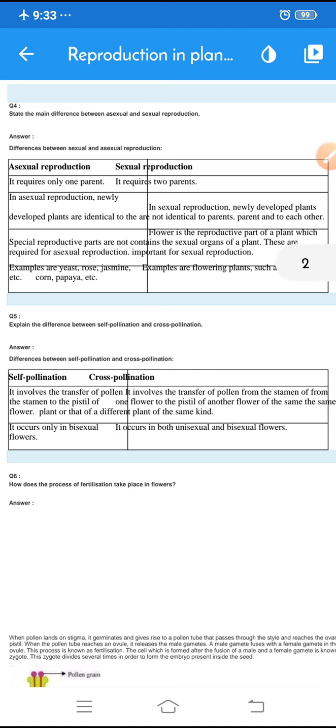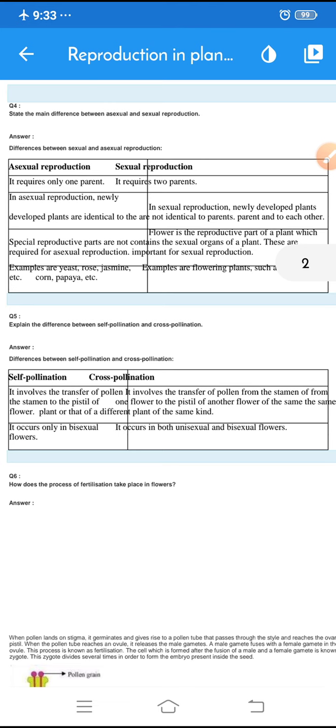The second difference: in asexual reproduction, newly developed plants are identical to the parent. Whereas in sexual reproduction, newly developed plants are not identical to the parents and to each other.